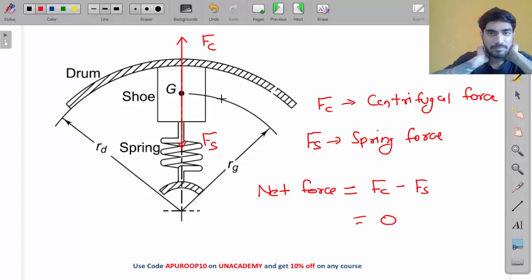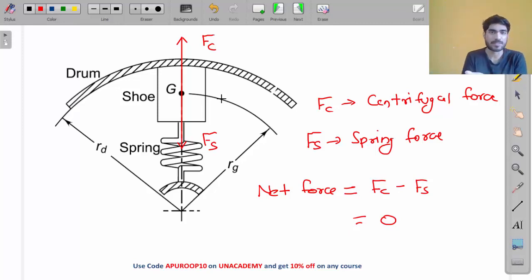Now, my friend, the spring has a limited amount of force. It can only apply a maximum value of force. It cannot go beyond that. For example, let's say the maximum spring force is 100 Newton. Okay. So let's say we are increasing the speed. Fc is increasing. Fs is also increasing. And it reaches 100 Newton.